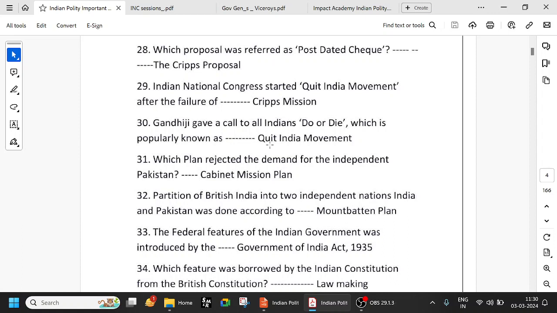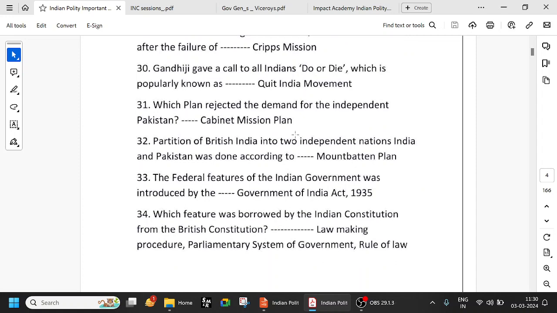But in 1942, when the Quit India movement started, Gandhiji gave a call for Indians to do or die, and there was a lot of violence. There were parallel governments, Usha Mehta, and many women revolutionaries also took part in the movement. Jatiya Sarkar and others were parallel governments, so they are all very important. Anyway, the Quit India movement of 1942 is do or die, and it started after the failure of the Cripps Mission.